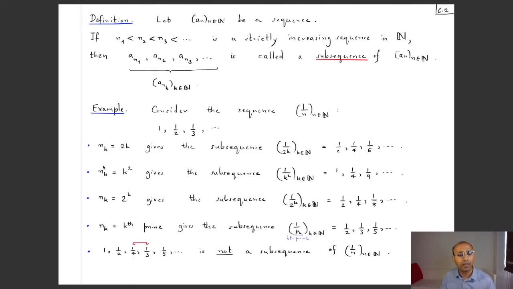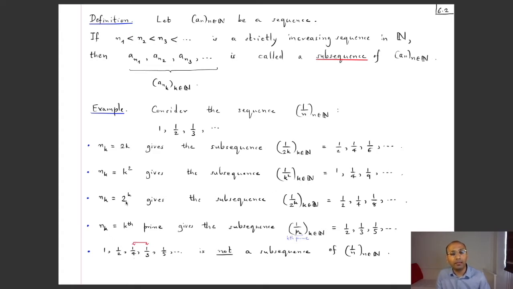If I take as my list of indices the perfect squares, so nk is k square, these indices are 1, 4, 9, 16, 25, and so on. And then the corresponding subsequence we get is 1, 1 by 4, 1 by 9, and so on. This is the sequence 1 by k square, where k belongs to n.